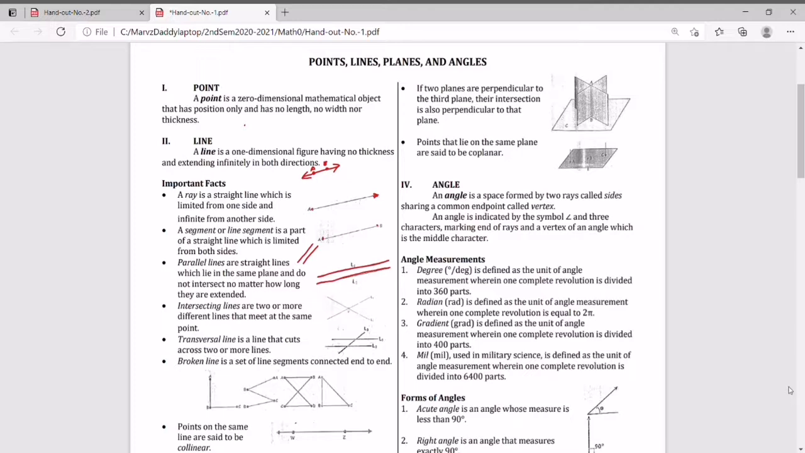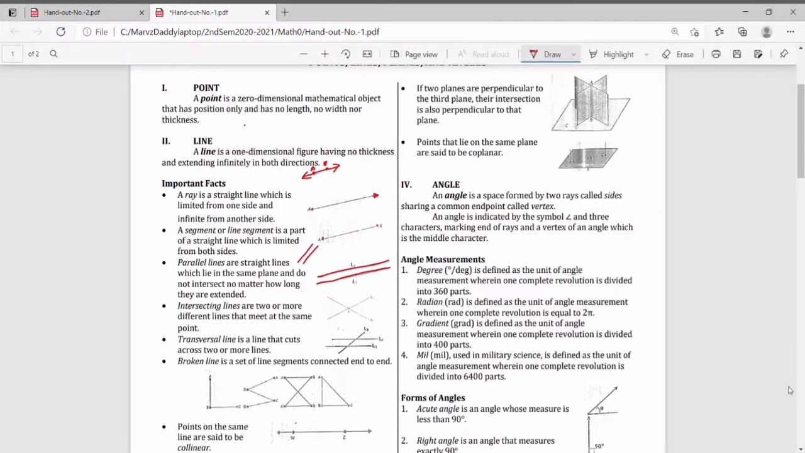We have intersecting lines, which are two or more different lines that meet at the same point. So I guess it's obvious. These are two intersecting lines which intersect at point V. A transversal line is a line that cuts across two or more lines. So we have line 1 and line 2. The transversal line, class, is this line 3. It cuts the two lines, L1 and L2.